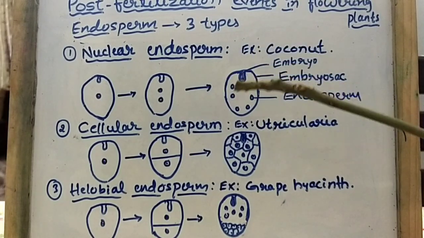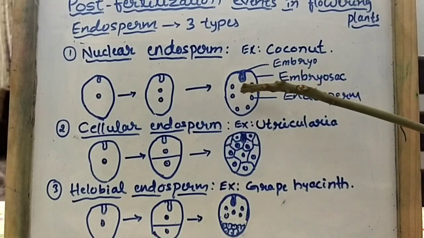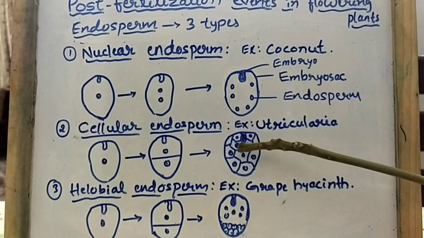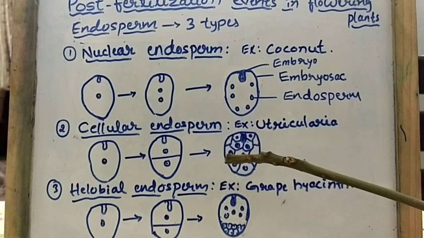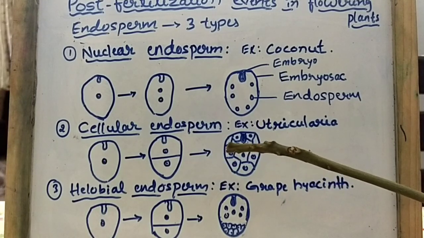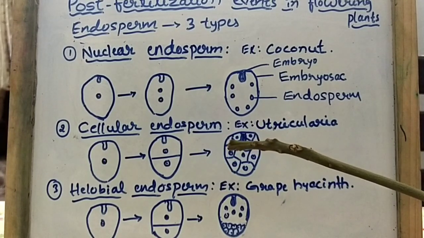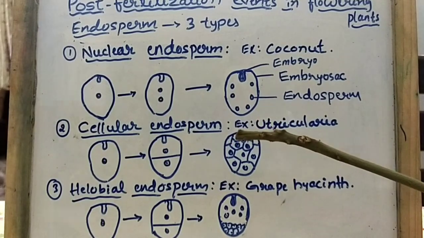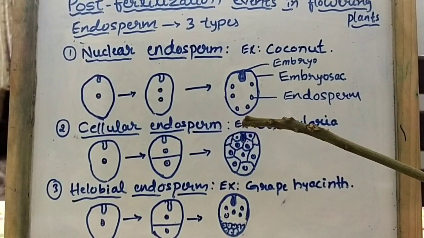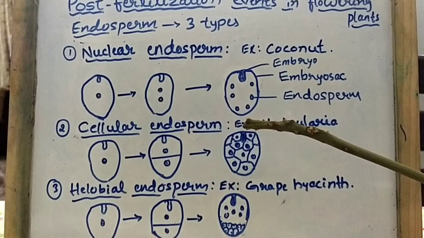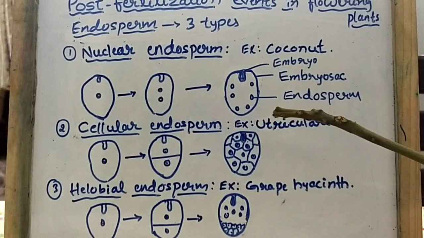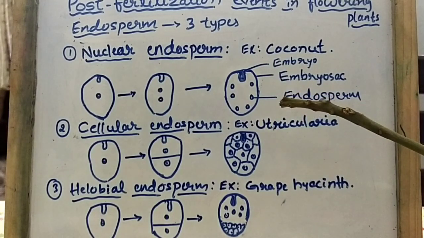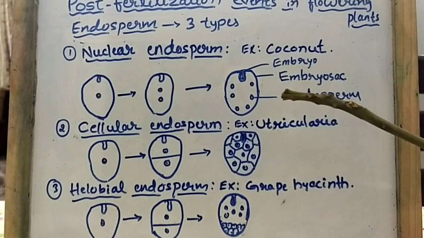So all these are the different types of endosperm. First type, second type, and third type. All these are the 3 different types of endosperm, which is the nutritive tissue. Understood? So I think you understood what endosperm is. Endosperm is a nutritive tissue, which has how many nuclei? 3 nuclei. Understood, students?